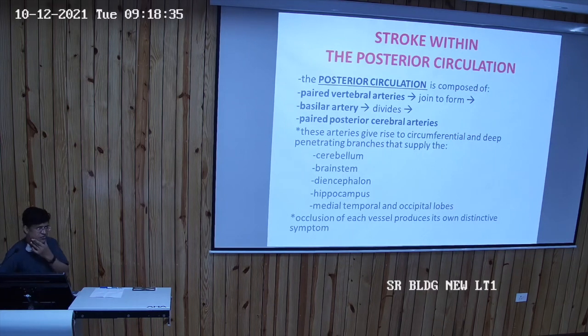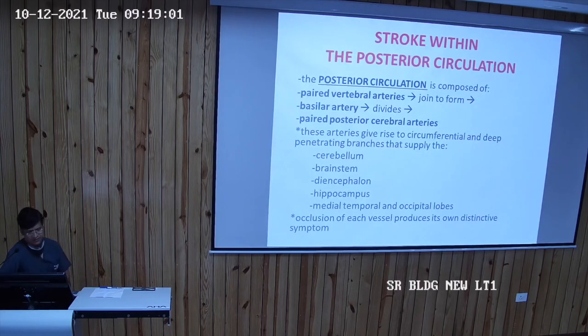And the features of stroke within the anterior circulation are very different from stroke within the posterior circulation. In the anterior circulation, usually the paresis, hemiplegia or hemiparesis is more prominent than in stroke within the posterior circulation. When there is a stroke within the posterior circulation, patients usually have more nausea, vertigo, and vomiting rather than paresis.